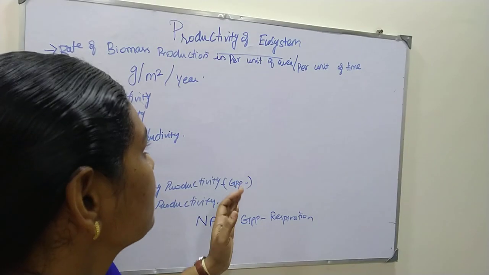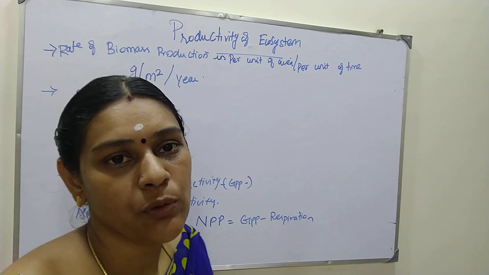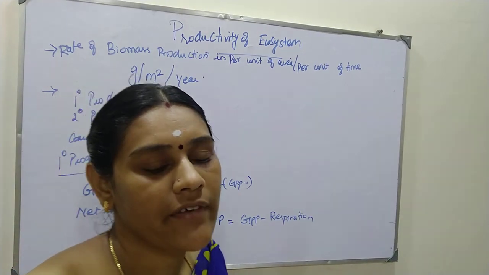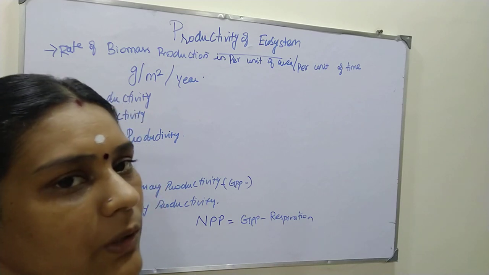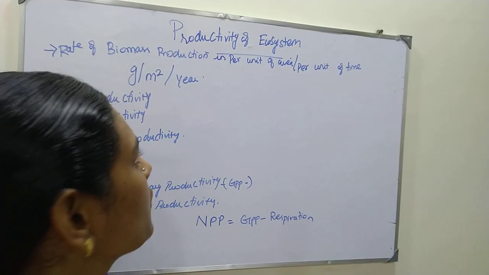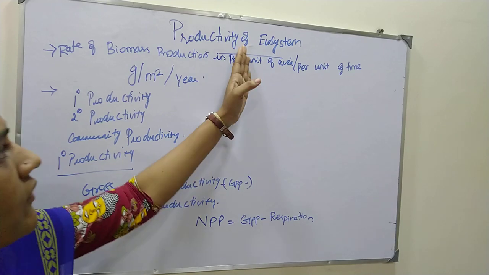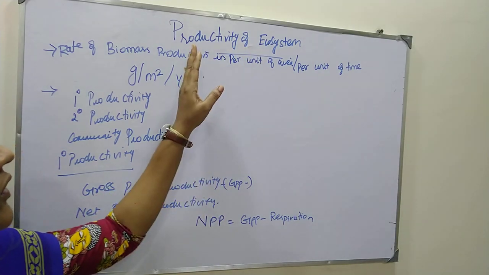Hello children, this video is about the productivity of ecosystem. In the last video I explained the functions of ecosystem, and this is a continuation of that video only. It is the productivity of ecosystem. So under the productivity of ecosystem, what is productivity that you should know?